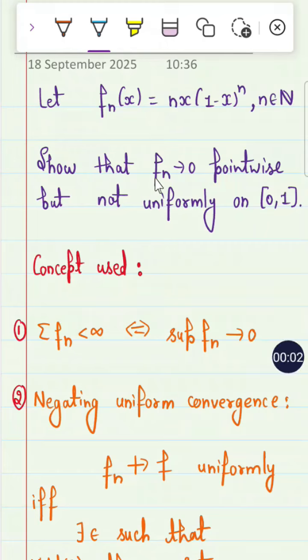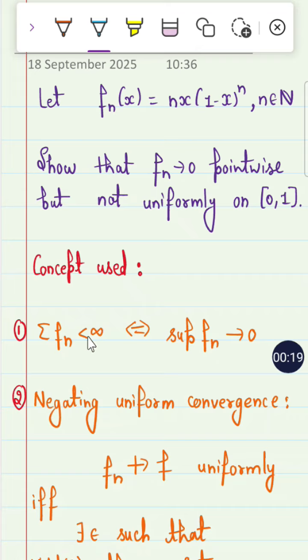Today we have discussed the new concept, uniform convergence. Now, the function is f_n(x) = nx(1 − x)^n, which we have to prove is not uniformly convergent, and this is pointwise convergence, right? What is the concept used?